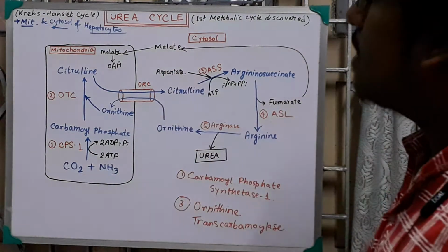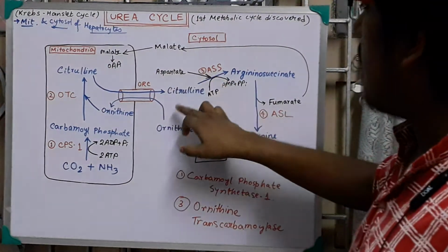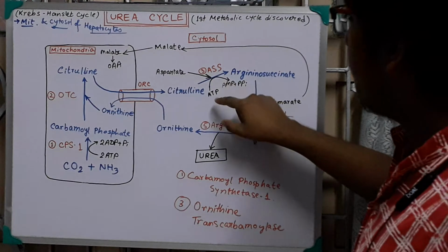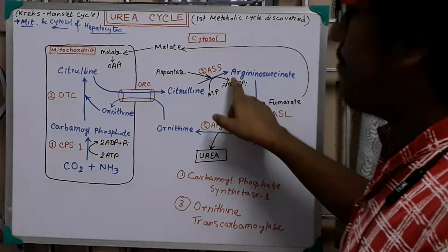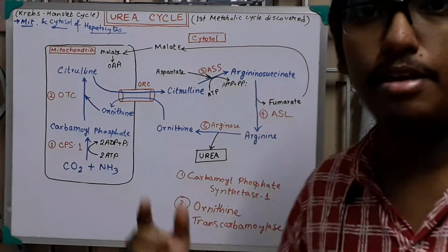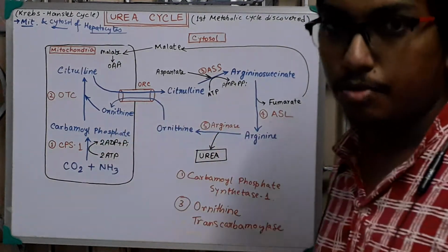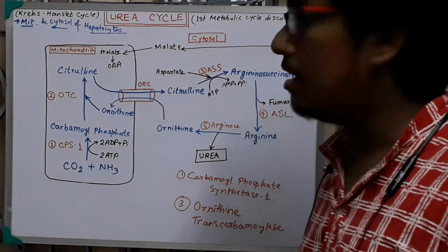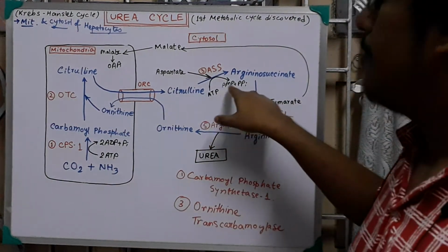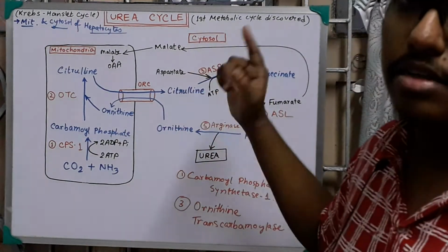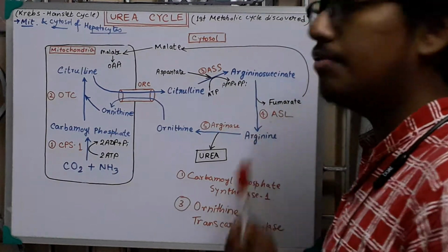Then aspartate comes, from where I will discuss later. Aspartate joins with the citrulline. Here in this step, ATP is required. ATP is hydrolyzed into AMP plus PPi, that is the pyrophosphate. Where ATP to pyrophosphate is formed, the energy required is equivalent to 2 ATP. Though it is 1 ATP, if it is ATP to ADP plus Pi, then it is the equivalent energy to 1 ATP, but ATP to AMP plus PPi is the equivalent energy of 2 ATP.